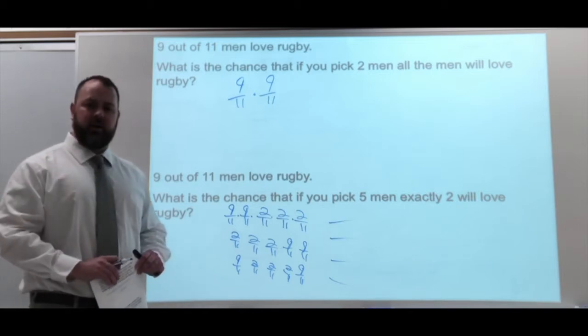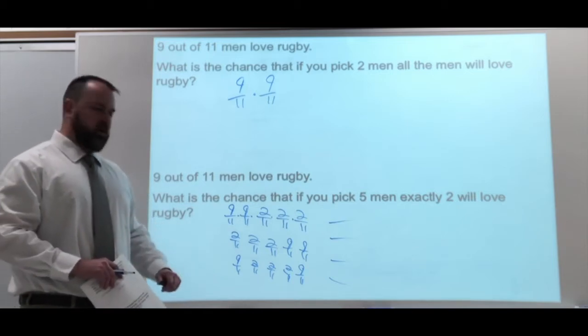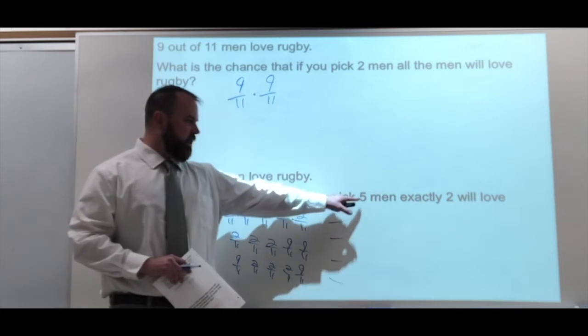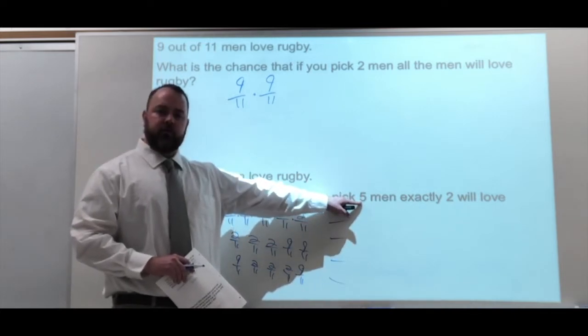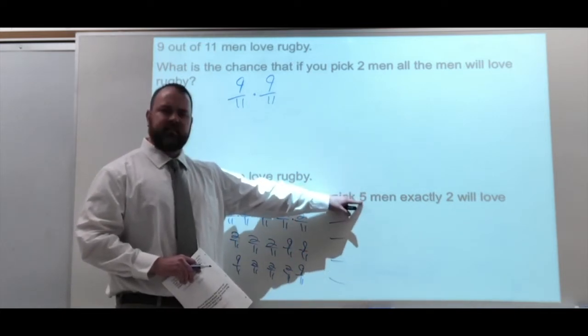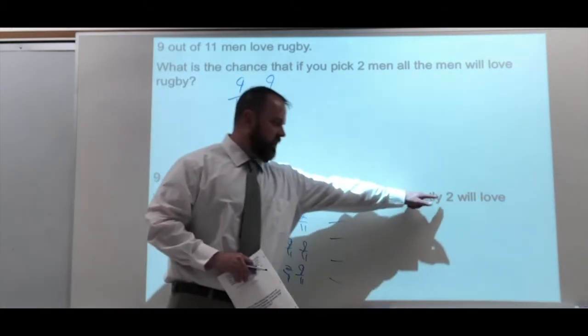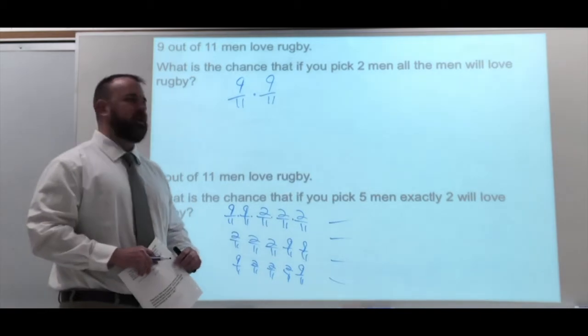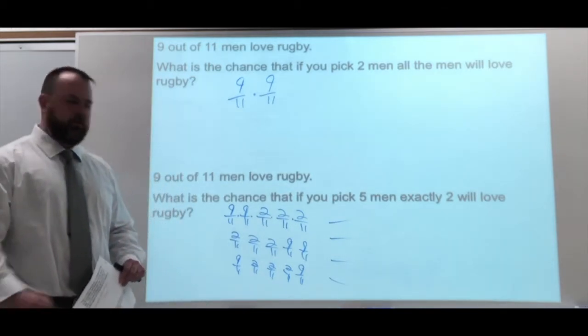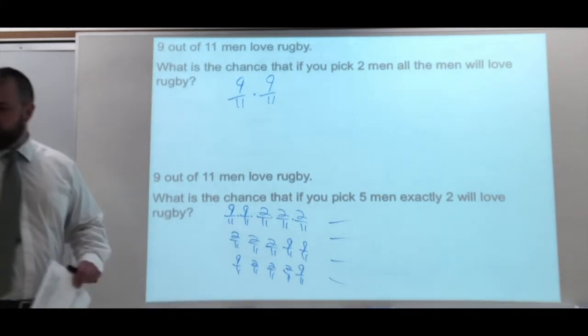So this is what the binomial situation is going to do, the binomial distribution. If we have a set number of trials that we're going to run for a situation, we want to know out of that set number, how many times is our success going to happen? In this case, our success was 2 people loving rugby. That's what the binomial is going to do for us. Okay, so let's take a look at that.